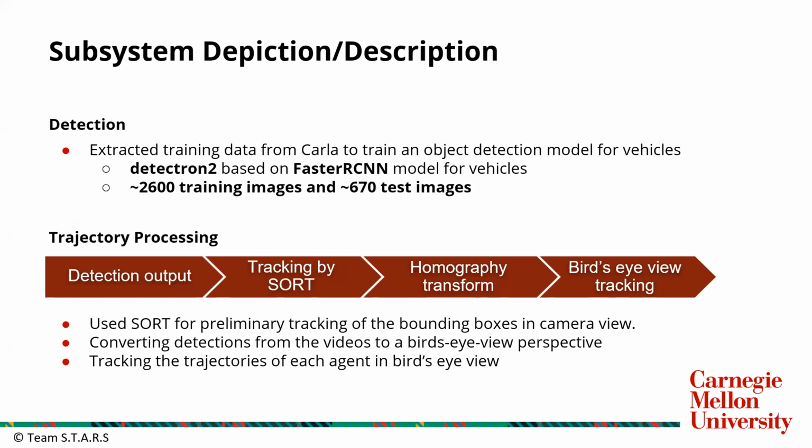The training set had around 2600 images, and the test set around 700 images. For tracking, we use the detection output, and we use a preliminary tracking in the camera view to track the bounding boxes. Then we track the bottom center of the bounding boxes to the bird's eye view using a predefined homography.